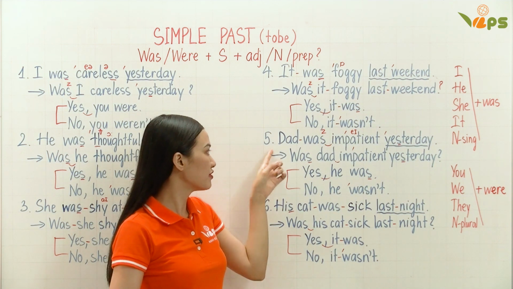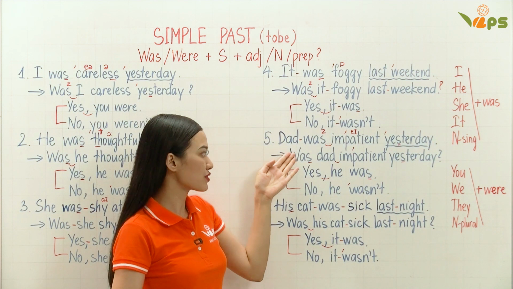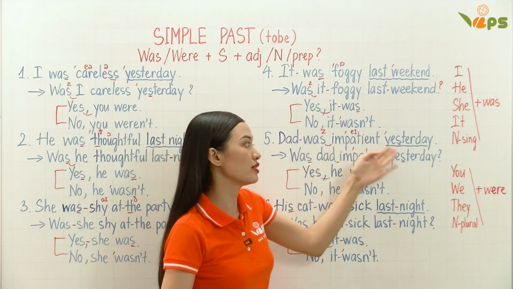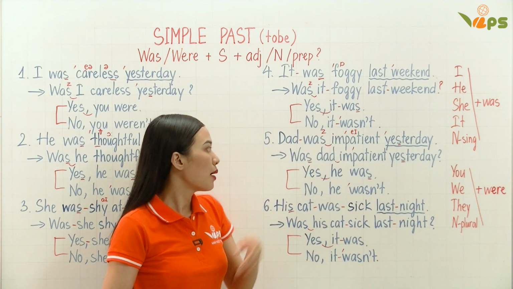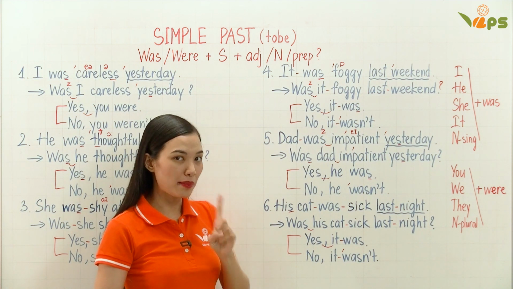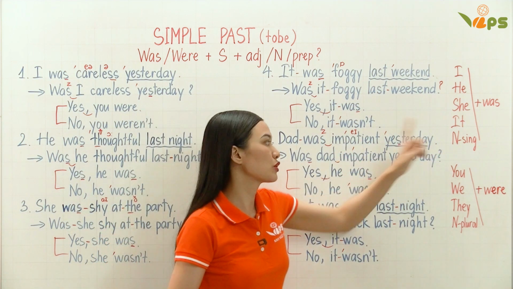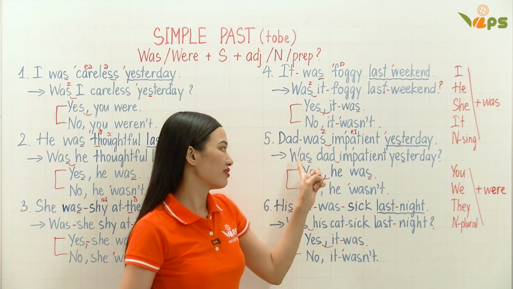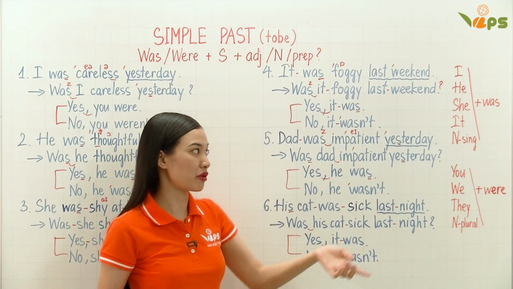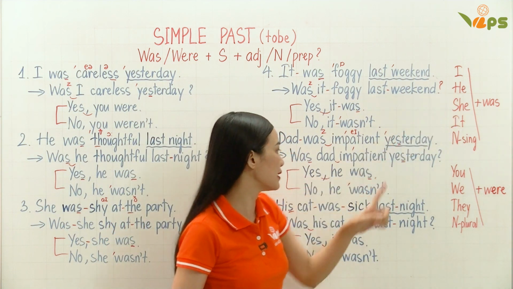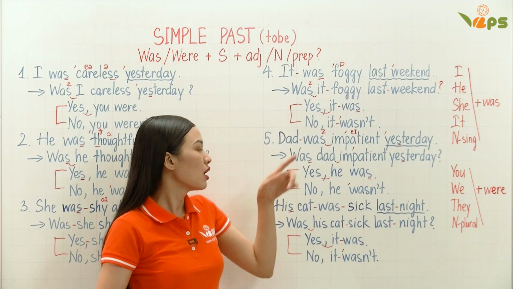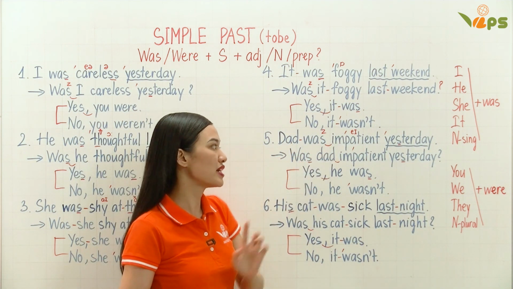Next, for number five. Dad was impatient yesterday. Dad, one person, so singular now. And dad is a man, right? So we have to use he for the answer. Now, dad was impatient.